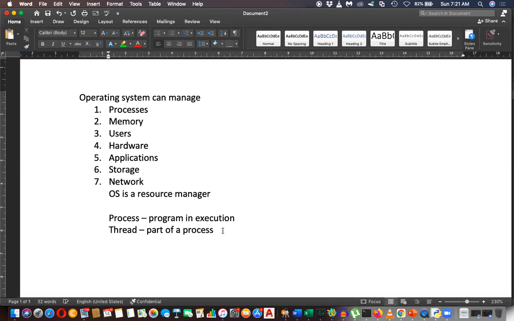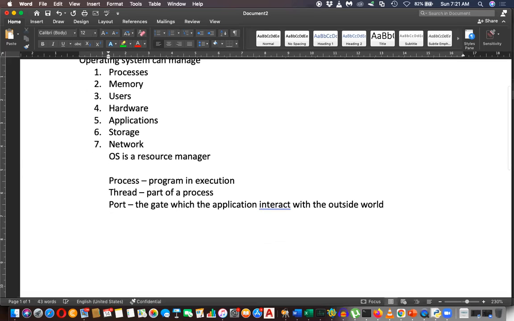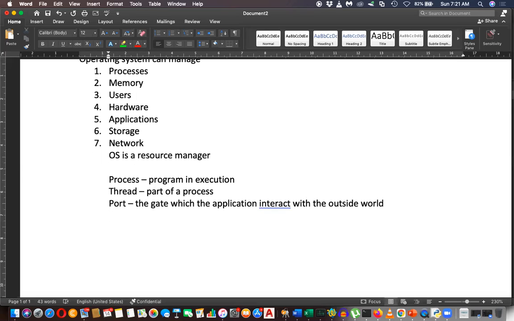What is a port? The gate with which the application interacts with the outside world. For example, port 80 for web applications.